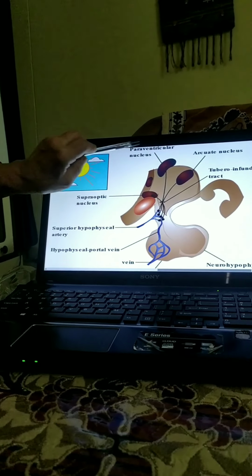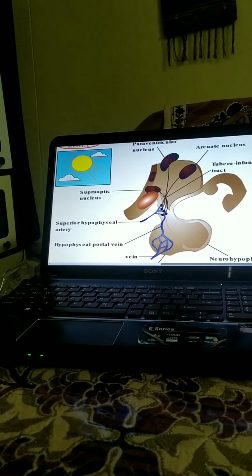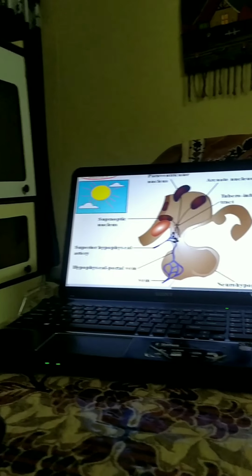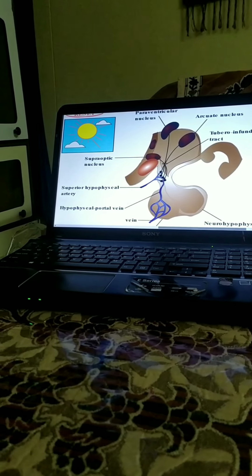A high level of cortisol inhibits the secretion of CRH from the paraventricular nucleus, or the high level of blood cortisol may also inhibit the release of ACTH from the anterior pituitary. CRH is not the only mechanism which stimulates the release of ACTH from the anterior pituitary. Stress conditions may also stimulate both the CRH release and the ACTH release.